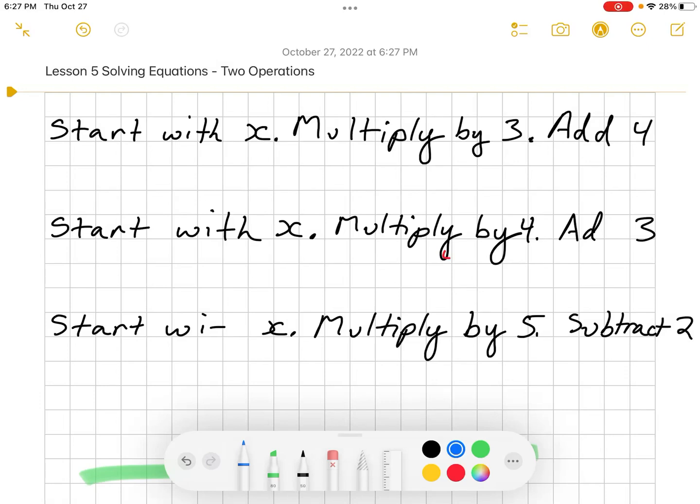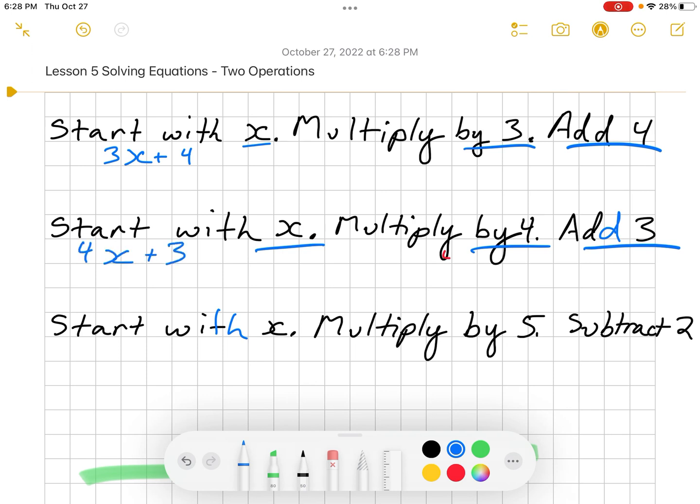Now we're going to solve equations with two operations. So I start with x, I multiply by 3, and I add 4. So I have x that's multiplied by 3, and I'm going to add 4. Same here. I start with x, I multiply by 4, and I'm going to add 3. X, 4, add 3, right?